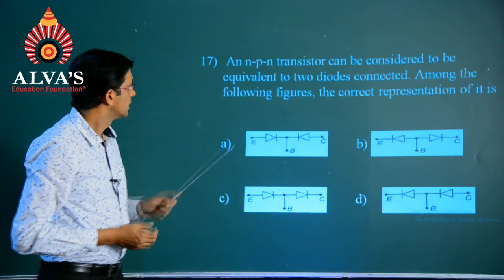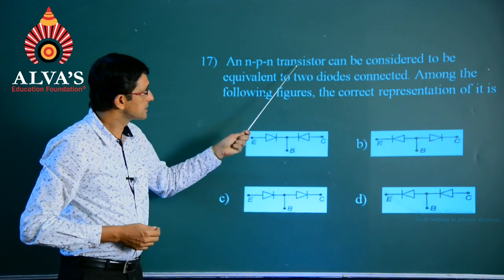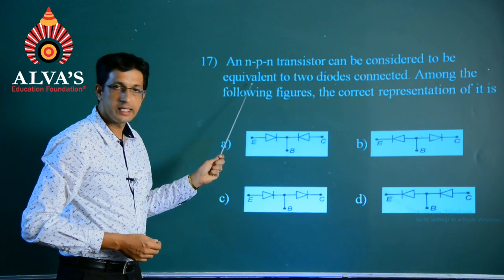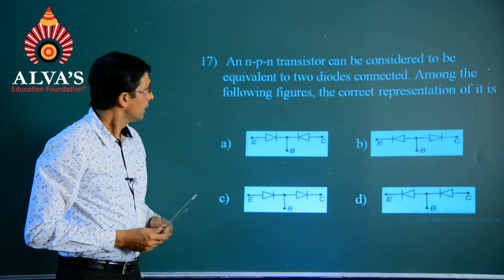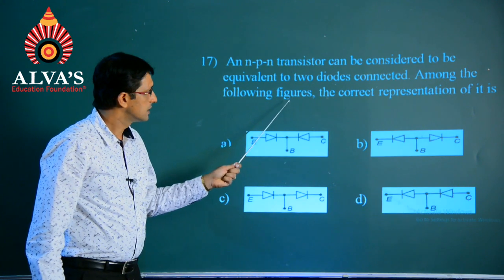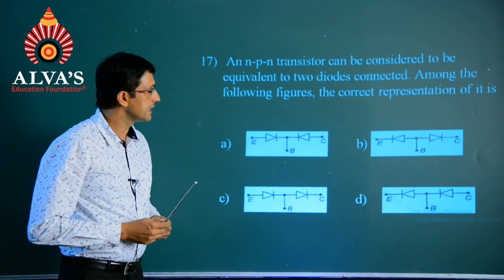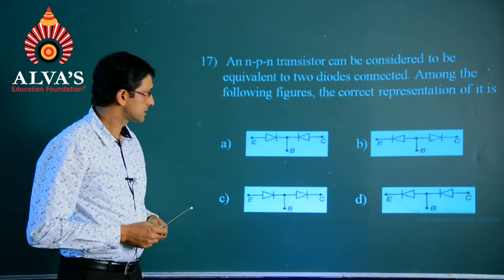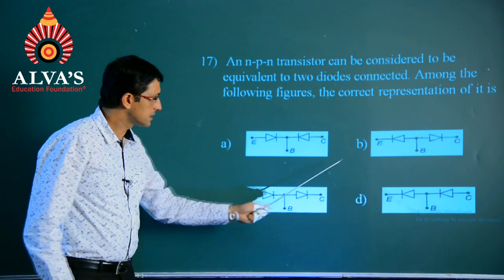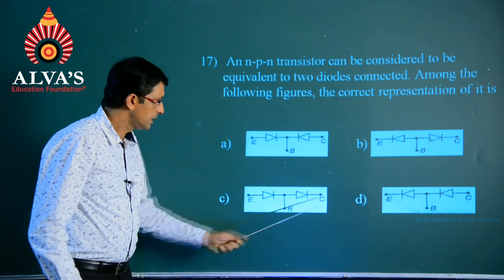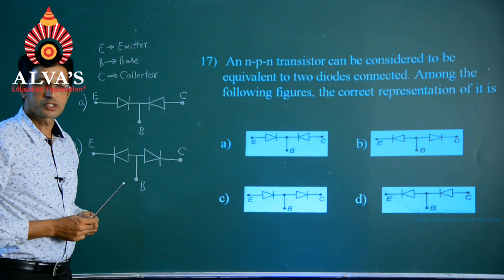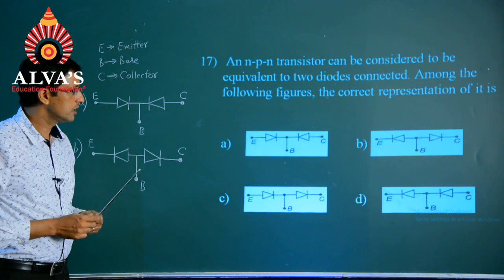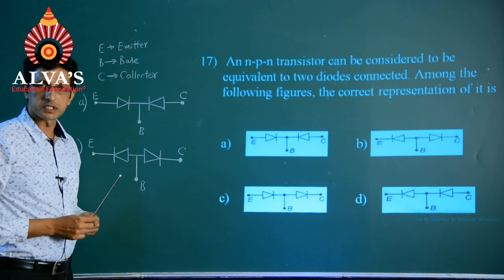Next question, an NPN transistor can be considered to be equivalent to 2 diodes connected. Among the following figures, the correct representation of it is, and the 4 different figures are mentioned like this now. So, my dear students, the solution goes like this for the following question.